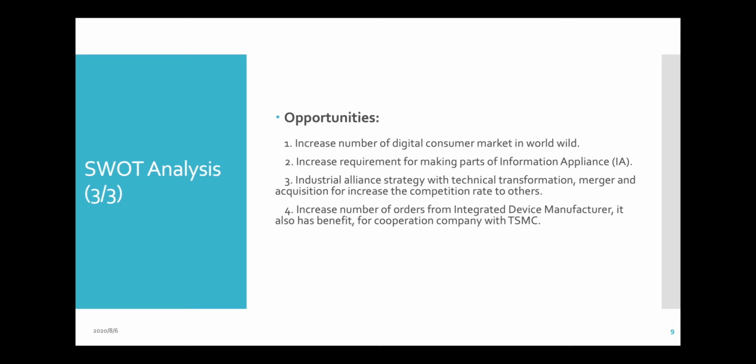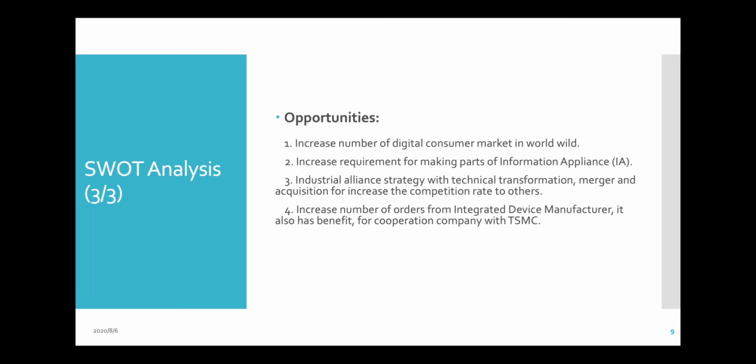And the industrial alliance strategy with technology transformation. They're making a team, such as for packaging and testing, they're making the team as allies. So there should be an opportunity here when other manufacturers require technology from TSMC.